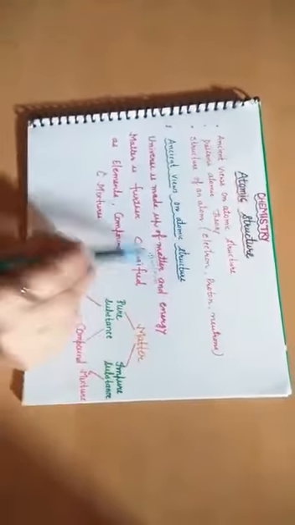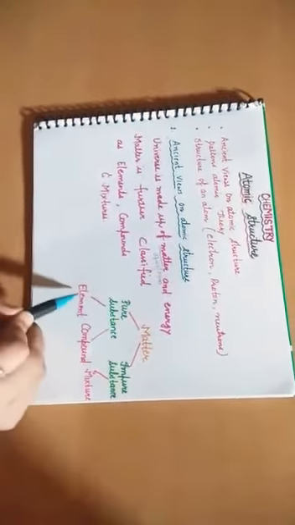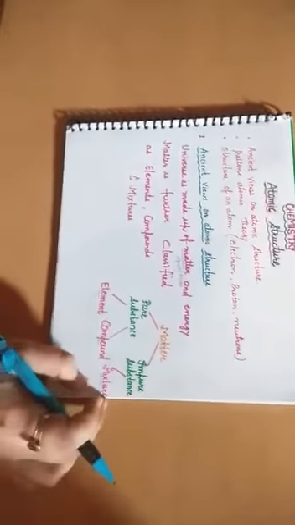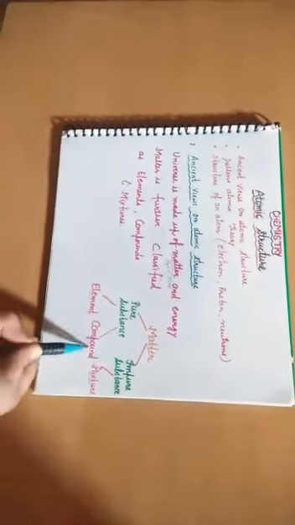Matter is further classified as pure substances and impure substances. Under pure substances, it is categorized as element and compound, and under impure substances, it is categorized as mixture, right? All these elements, compounds and mixtures are made up of very, very small particles that are known as atoms.